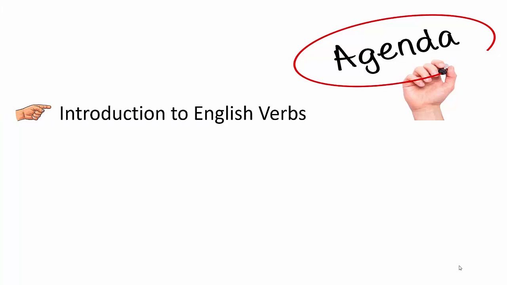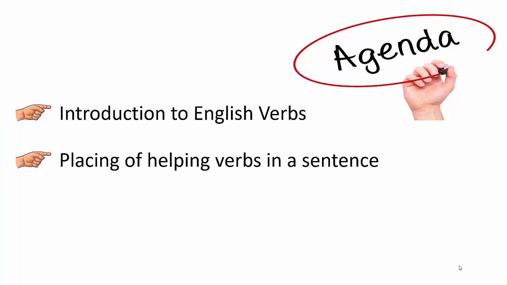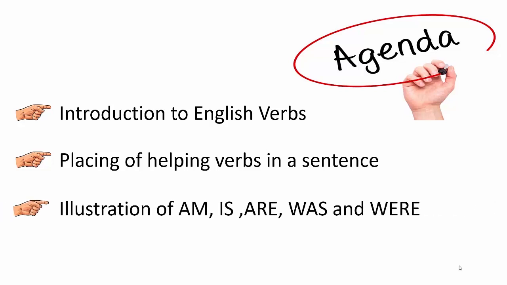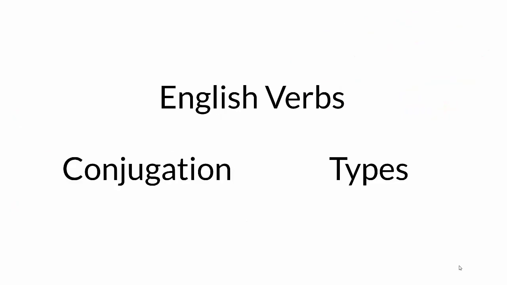In this video, the agenda includes introduction to English verbs, placing of helping verbs in a sentence, and illustration of am, is, are, was, and were. English verbs are very important to be learnt because a verb is the key word in a sentence. So we need to learn the conjugation and the types of verbs.